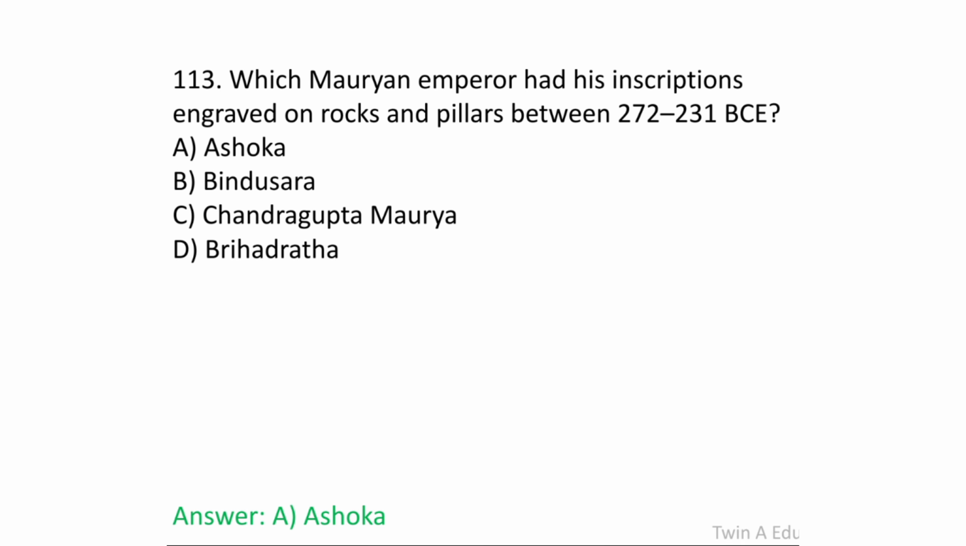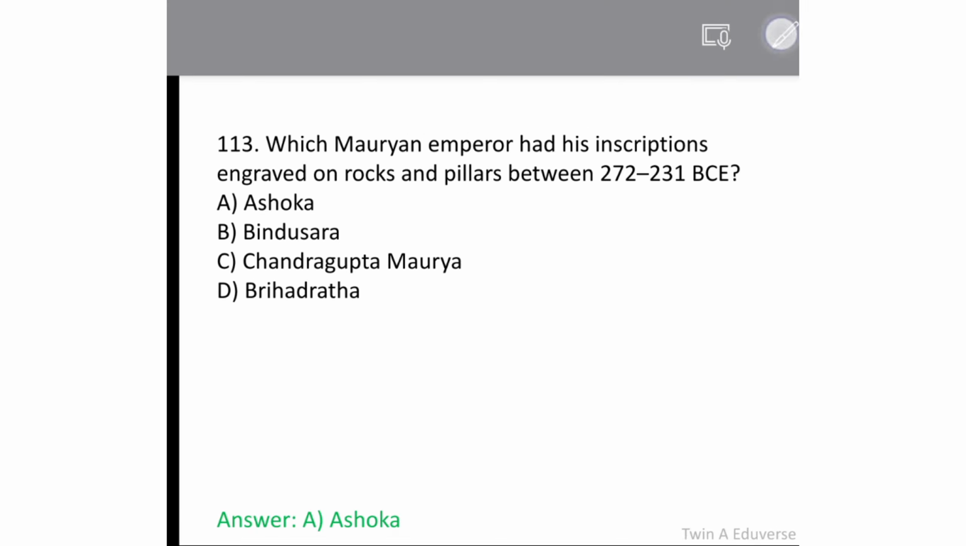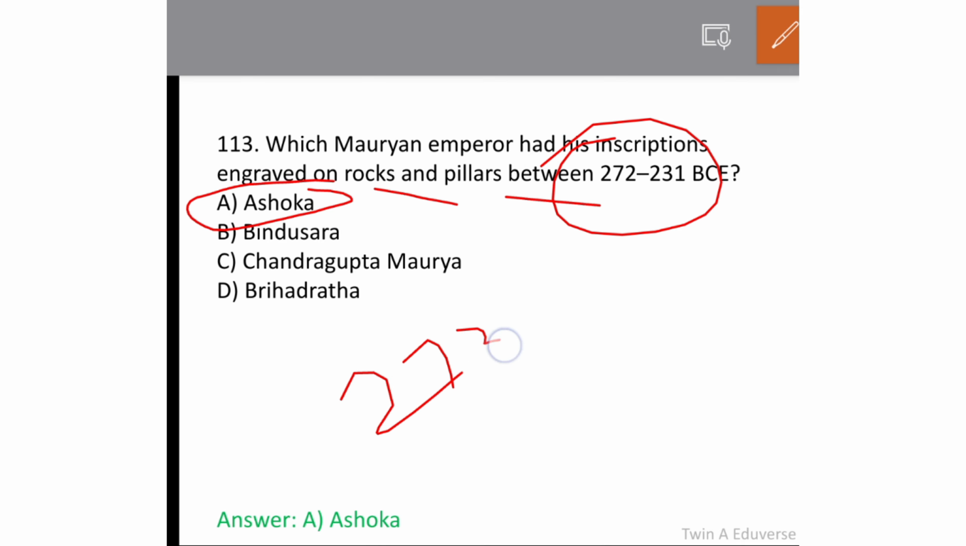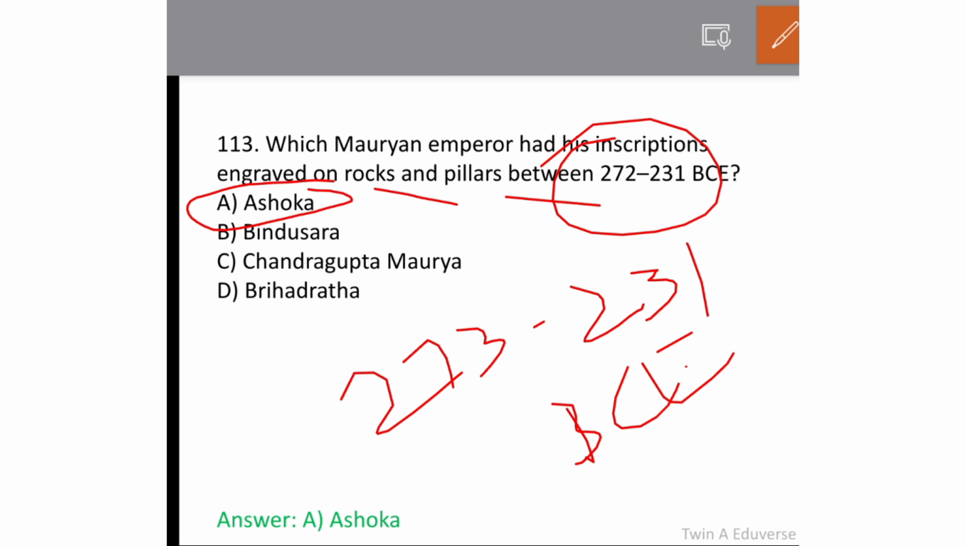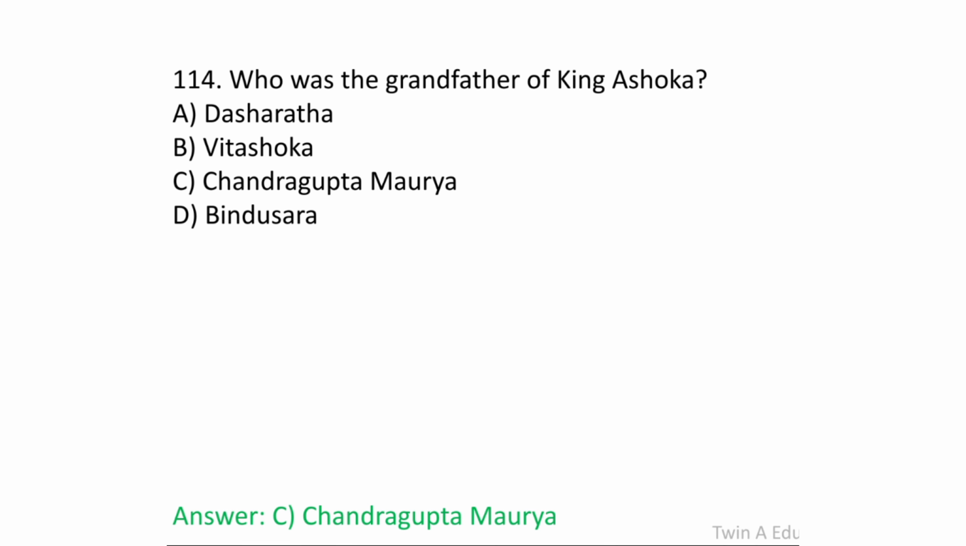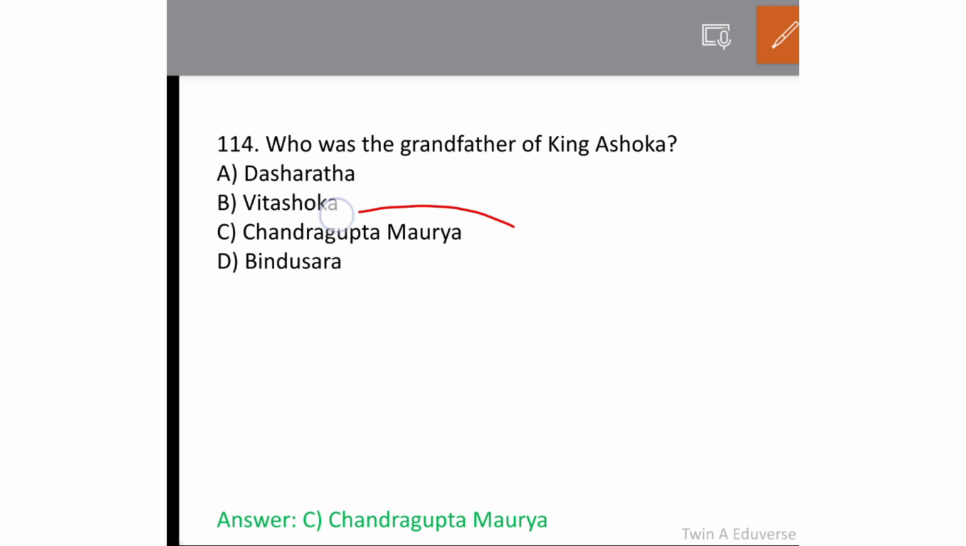Which Mauryan emperor had his inscriptions engraved on rocks and pillars between 272 and 231 BCE? It was Ashoka. Who was the grandfather of King Ashoka? Chandragupta Maurya.